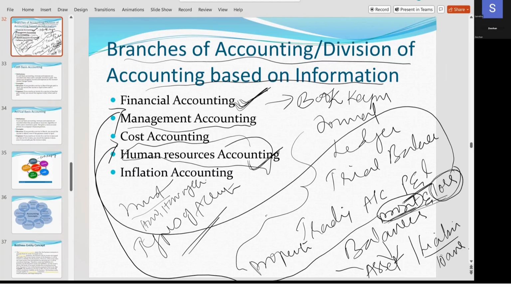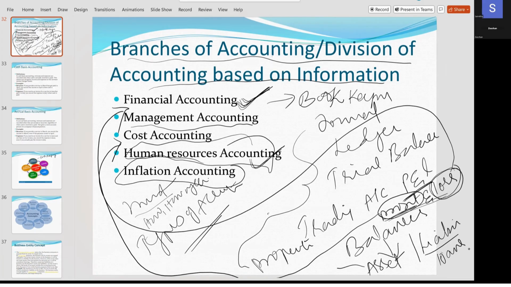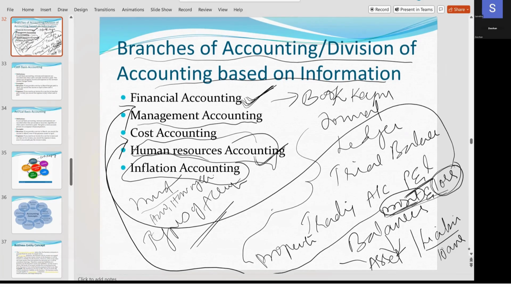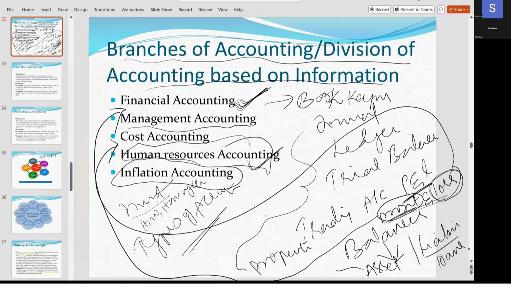Next, last one is inflation accounting. Inflation accounting means, suppose we'll come to the same one, mobile phones. You are having a manufacturing unit. Suddenly your material supplier tells you that this time the price has increased, so I'm increasing the cost. Now suddenly what will happen if the material cost is increased? What will happen to your Samsung mobile cost? It will be more.